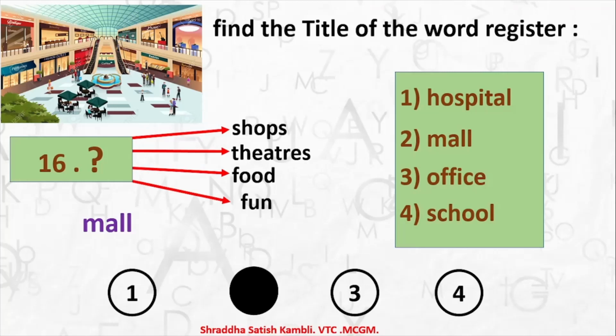Okay children, so this was the lesson from your textbook for Scholarship English, where we talked about word register. We saw what the meaning of a word register is, and we saw how word registers are written, and we looked at various questions also based on the topic word register. Now after you finish watching the video, there are some exercises for you to solve, so please finish that also.